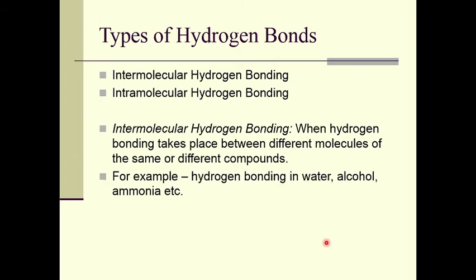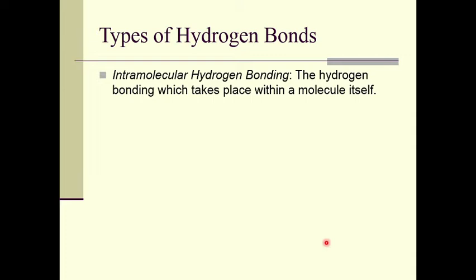For example, in the case of water, there is hydrogen bonding. In the case of alcohol and ammonia also, we can see hydrogen bonding, right. So, in the case of water molecules, the hydrogen bonding will be between the molecules of the water itself, right. But when alcohol is mixed with water, in that case the hydrogen bonding will be between the water molecules and alcohol molecules, right.